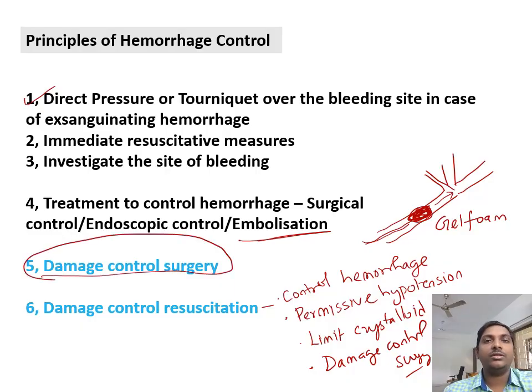So damage control surgery is nothing but you follow the principles of damage control resuscitation till hemorrhage control has been achieved. You have to do minimum surgery and you allow the patient to regain physiological normalcy in the ICU. Then you take the patient again for surgery and do the definitive surgery. This is called damage control surgery.